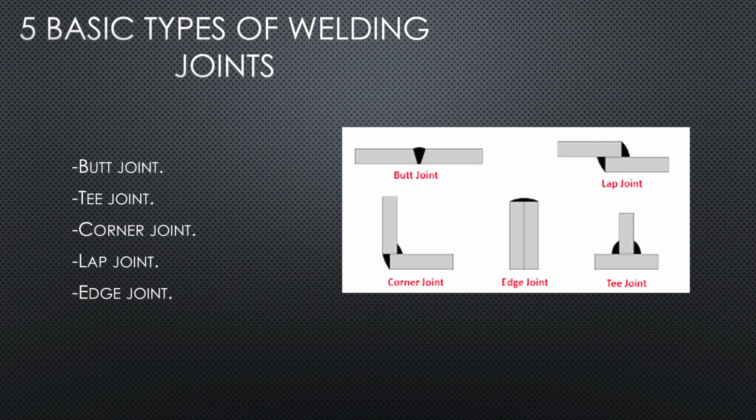Five basic types of welding joints. The first is butt joint, second is T joint, third is corner joint, then lap joint, and edge joint.